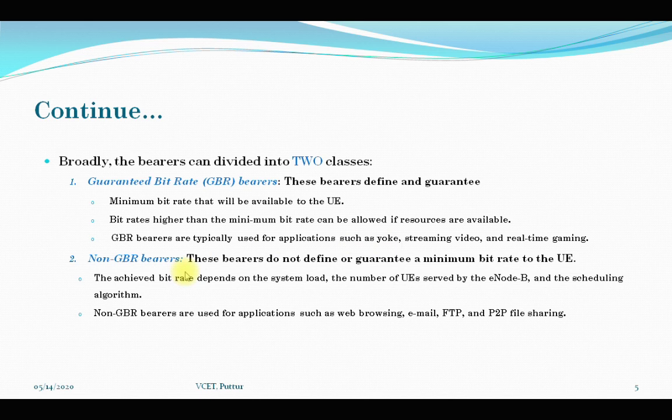The second type is non-GBR bearers. These bearers do not define or guarantee a minimum bit rate. GBR defines and gives a guarantee of minimum bit rate to the user equipment, whereas non-GBR does not define or guarantee a minimum bit rate. So the achieved bit rate depends on the system load, the number of user equipment served by the eNode B and the scheduling algorithm. Non-GBR bearers are used for applications such as web browsing, email, file transfer protocol, and P2P file sharing.